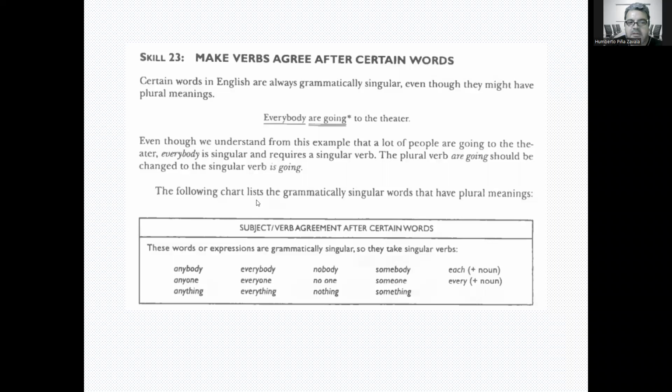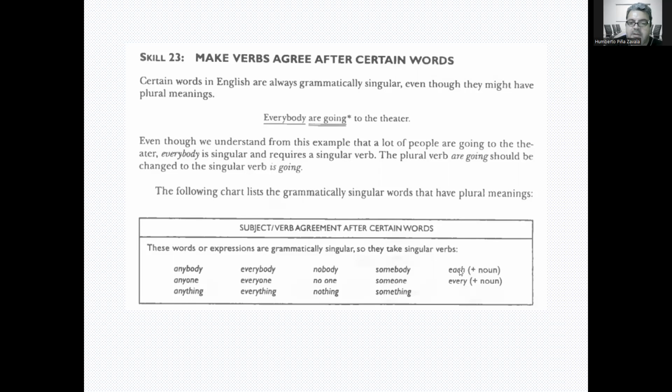So here we have a chart that lists the grammatically singular words that have plural meanings, like anybody, anyone, anything. You know, is anybody here? Is anyone here? Is there anything I can do? Everybody is here. Everyone is here. Everything is fine. Nobody was there. No one was there. Nothing is wrong. Somebody is coming. Someone is coming. Something is happening. So we're going to use singular verbs for each one of these.